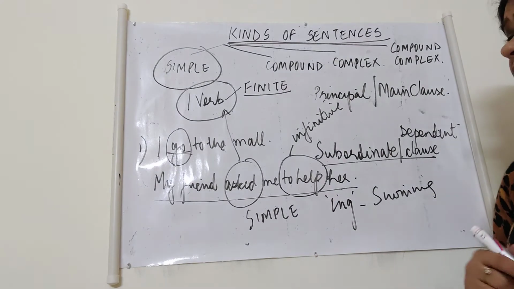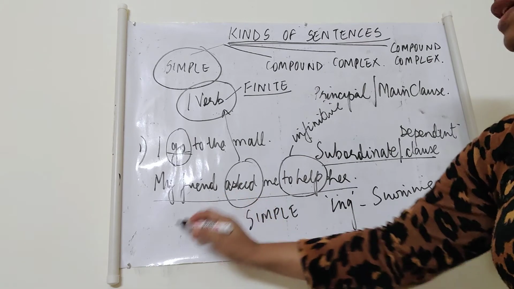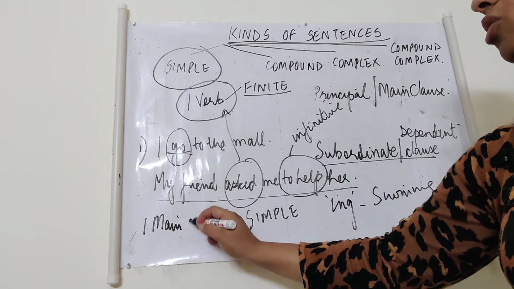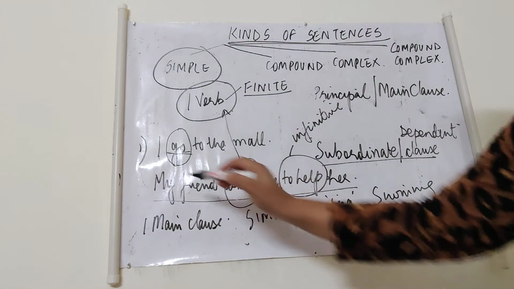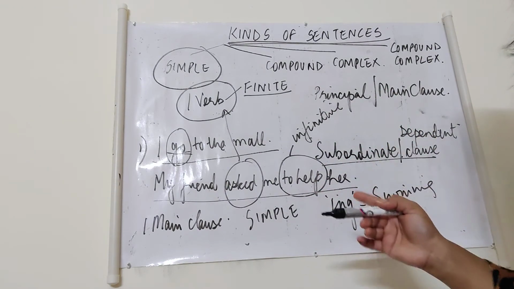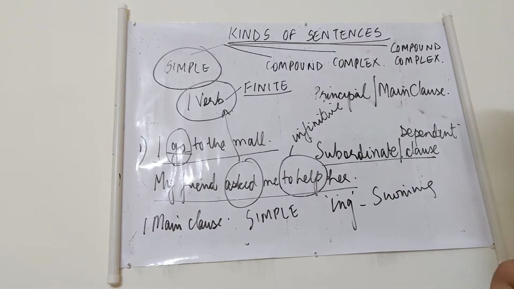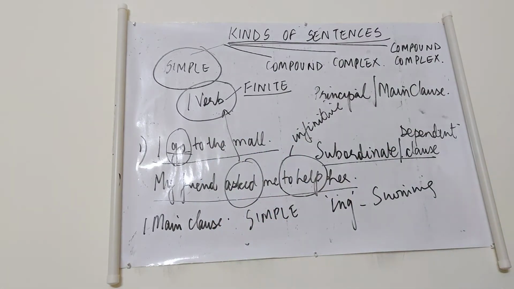Another characteristic of simple sentences is that a simple sentence will have one main clause. Here, I go to the mall is one clause which is independent, it's the principal clause. So this is one main clause, which has got one finite verb. I hope it is clear.